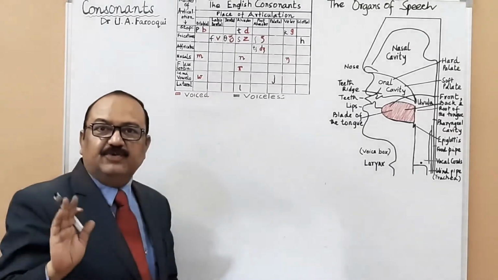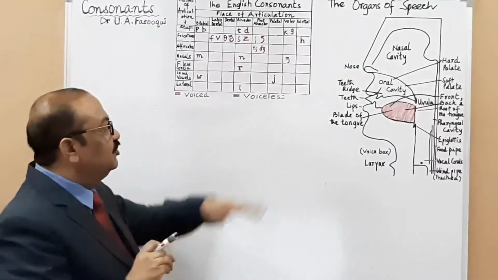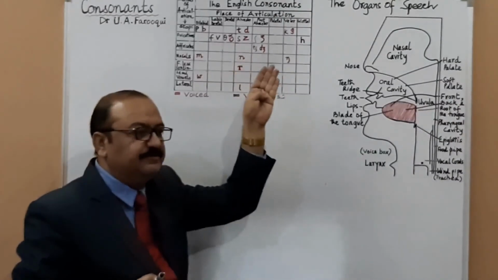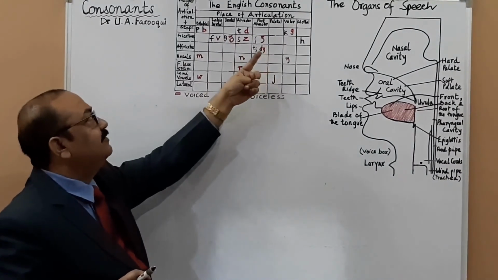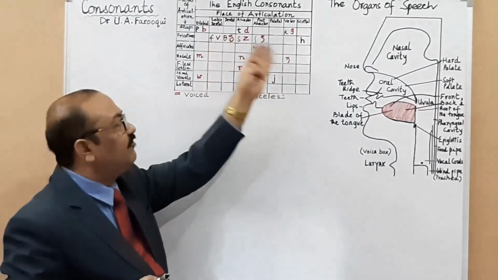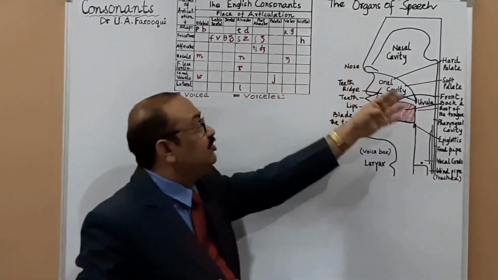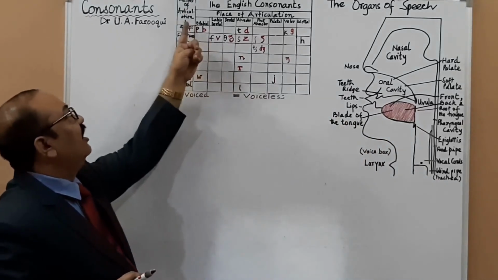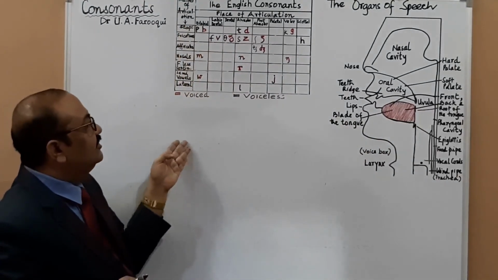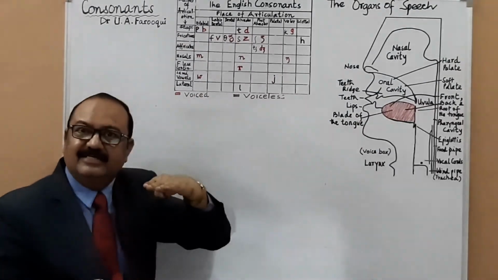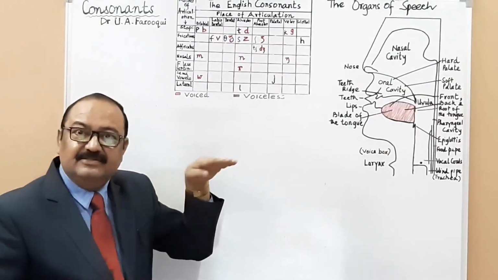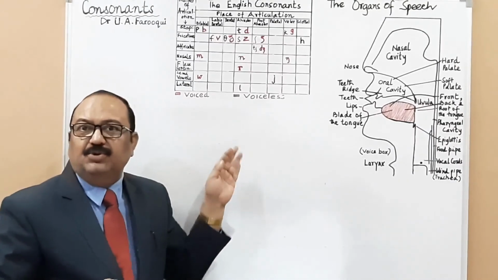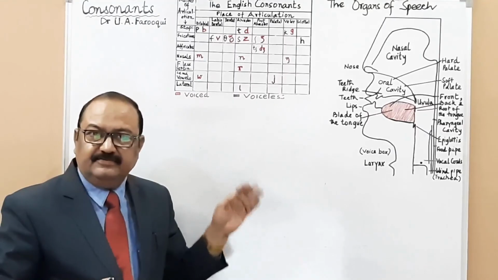As far as three-term description is concerned, you understood everything. This is what you are going to write in three-term description. You are going to write the place of articulation. Now you know what the places of articulation are. You understood the organs of speech also, with the help of this diagram. We have talked about manner of articulation. We have also talked about the third term, the third condition, that is voiceless and voiced. So you know all that. Is it fine? Okay. Thank you.